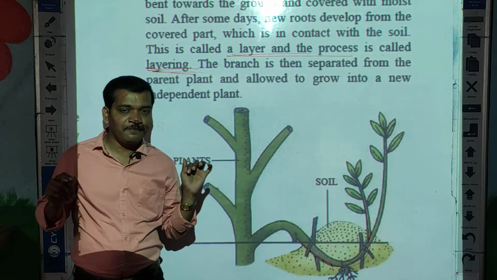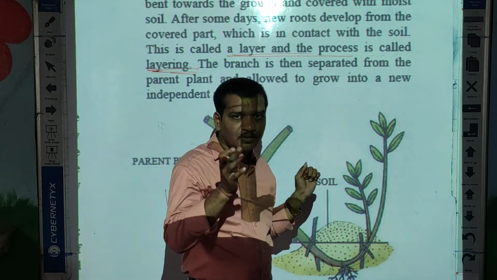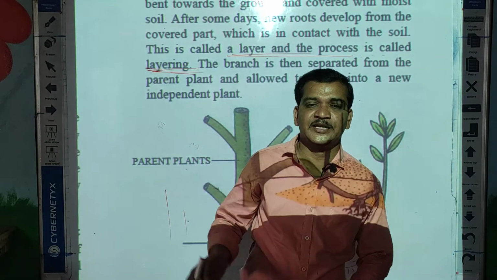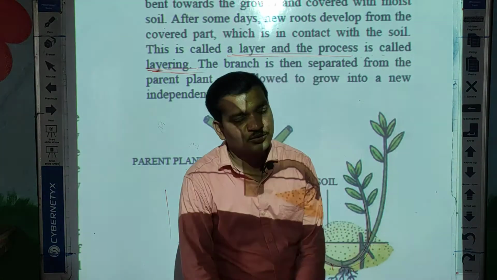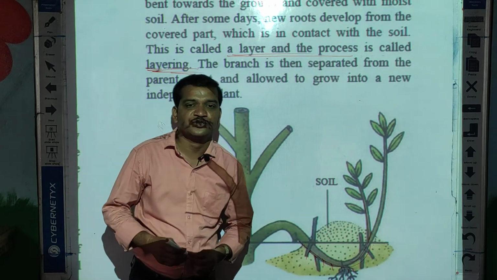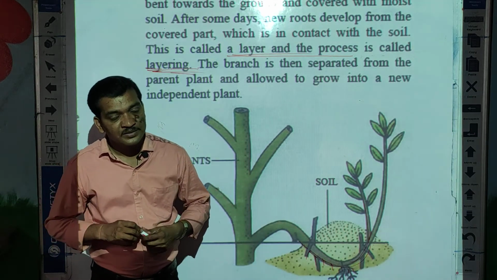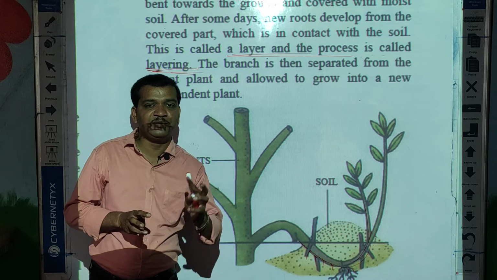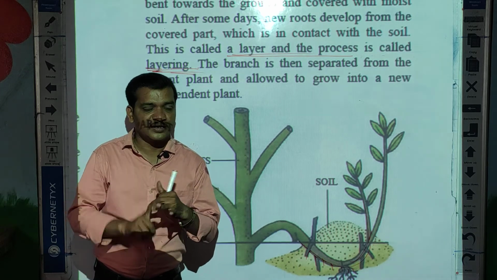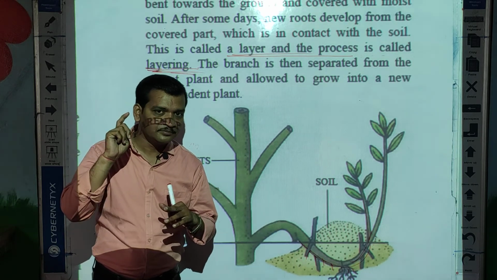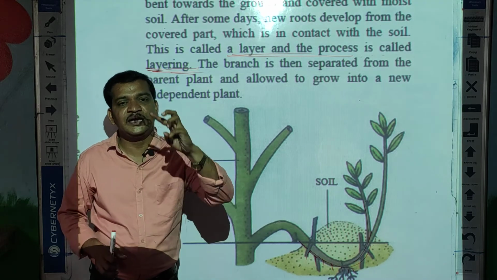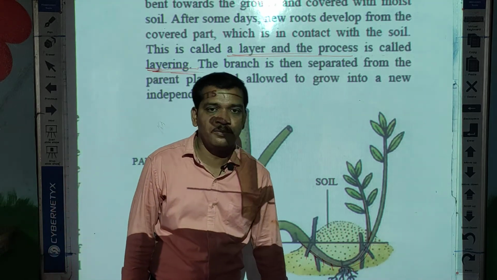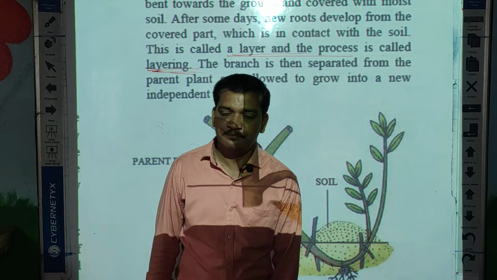We use the stem of a good rose plant, and if we sow that stem in the soil, it grows into a new individual. That method is called the cutting method. So these are the three methods: cutting, grafting and layering. These are the three artificial methods of propagation of plants.